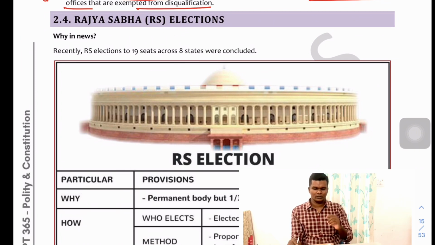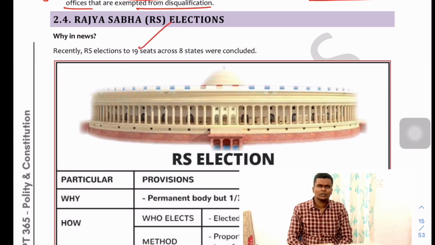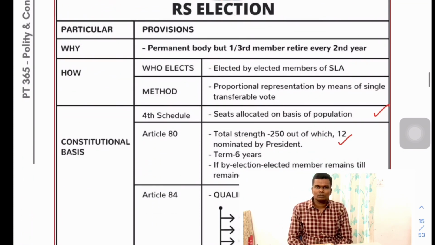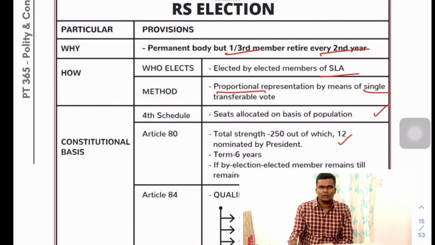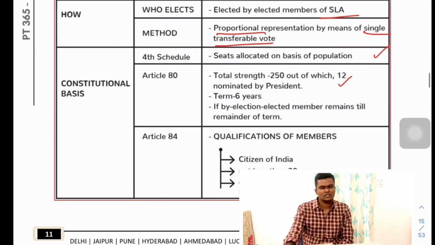Fine. The next issue is relating to the Rajya Sabha elections. Recently the Rajya Sabha elections were held last year, and around 19 seats were filled. So what are the provisions, conditions and requirements? You will be knowing that it is a permanent body where 1/3 of the members retire every second year, and the members are elected by the members of the state legislative assembly, and proportional representation and single transferable vote is allowed, and the seats are allocated on the basis of population, which is given in the 4th Schedule of the Indian Constitution.